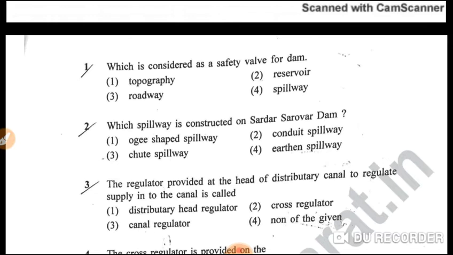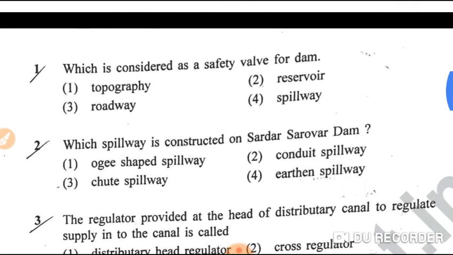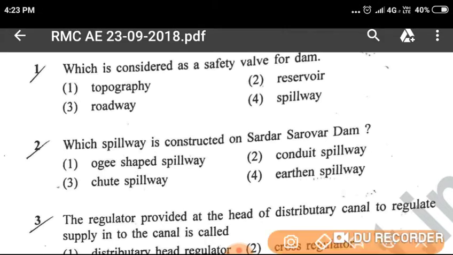Question number 1, which is considered as a safety valve for a dam? Option 1, topography. Option 2, roadway. Option 3, reservoir. Option 4, spillway. So the safety valve for a dam is a spillway. Option 4 is the correct answer.